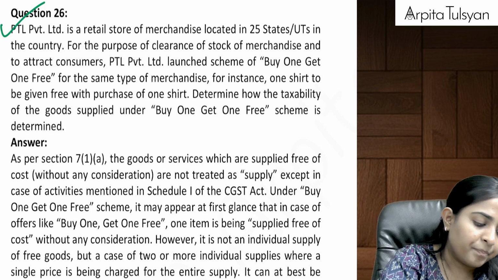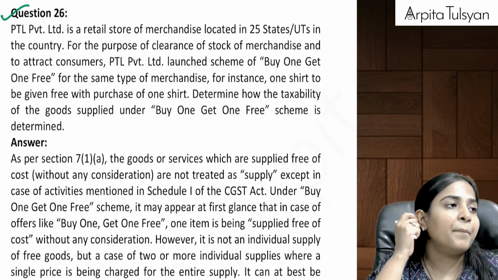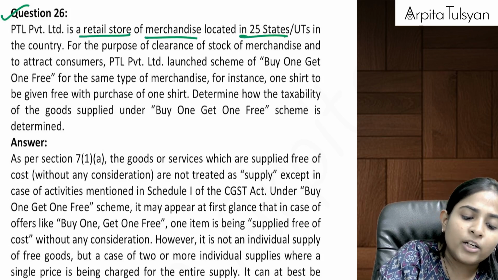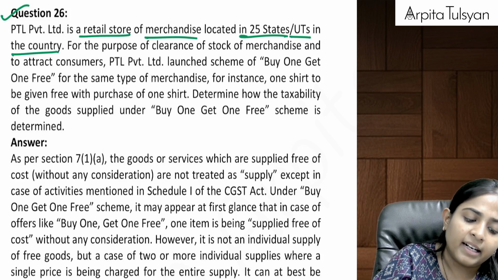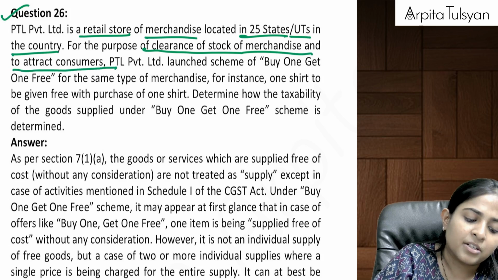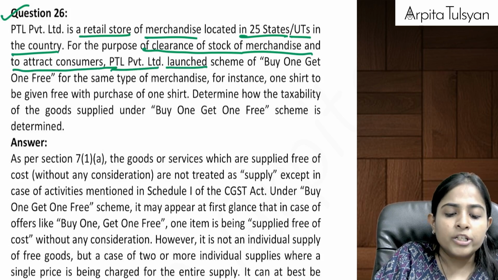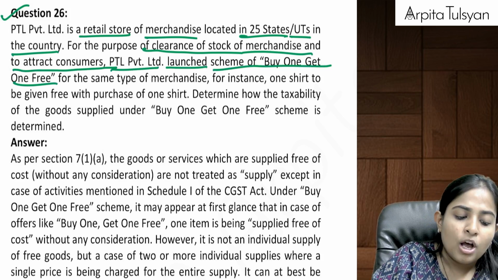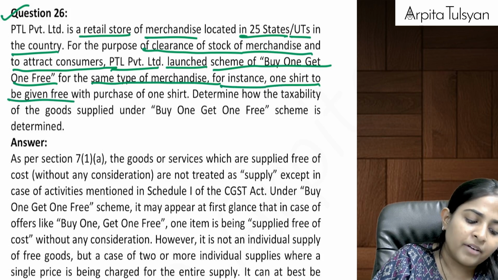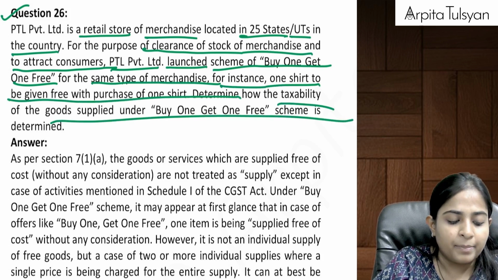Then next one. PTL Private Limited is a retail store of merchandise located in 25 states or union territories in the country. For the purpose of clearance of stock of merchandise and to attract customers, PTL Private Limited launched scheme of BOGO for the same type of merchandise. For instance, one shirt to be given free. Determine how taxability will be there under this scheme.